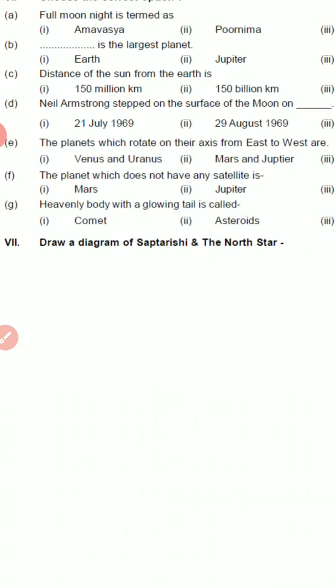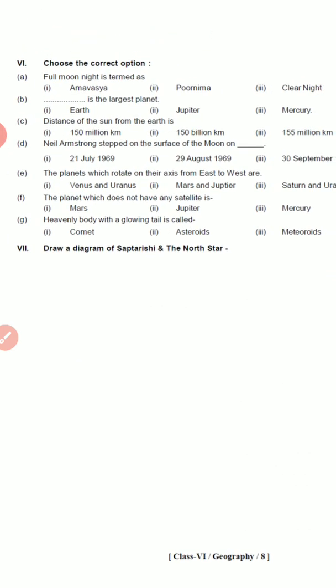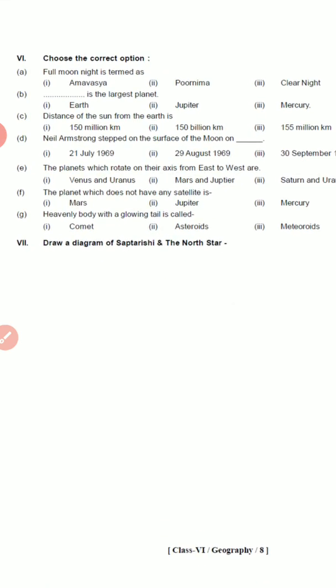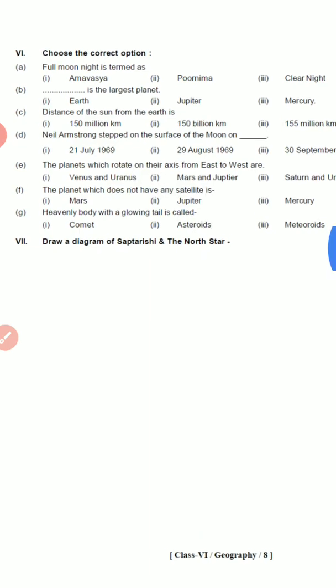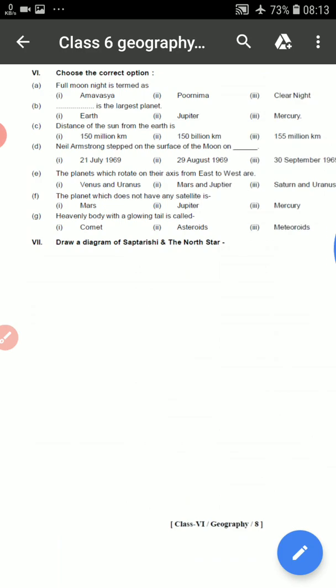F. The planet which does not have any satellites. So here the answer will be Mercury. In our solar system there are two planets, Mercury and Venus, which do not have any satellite, but here the option Venus is not given, so the answer will be Mercury. G. Heavenly body with a glowing tail is called comet.